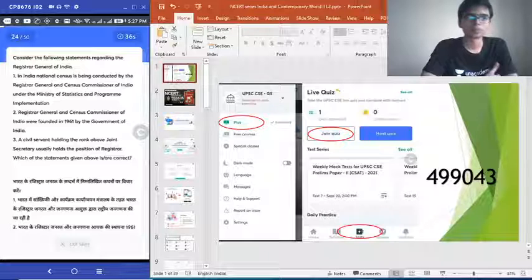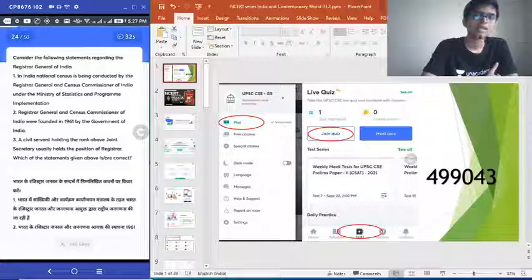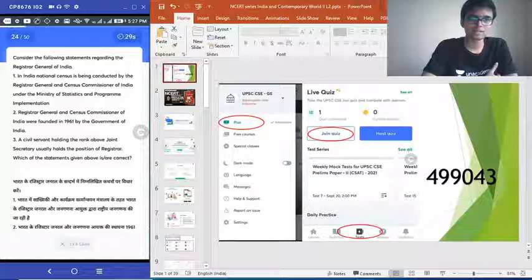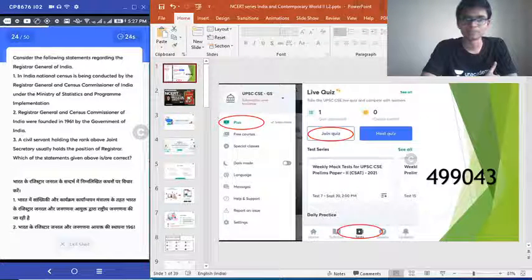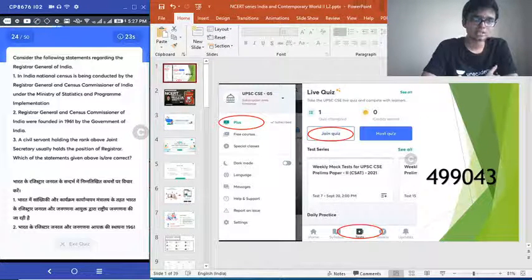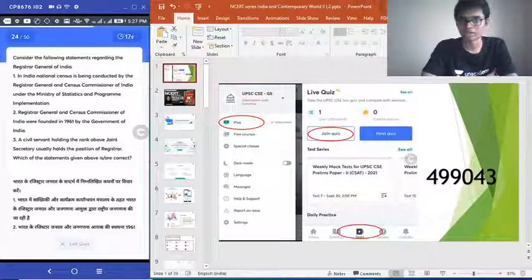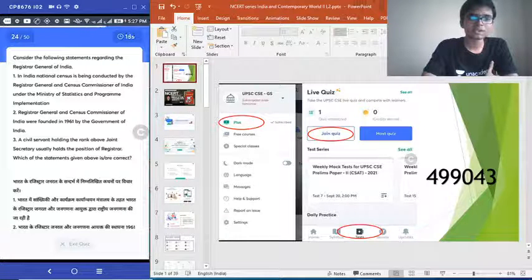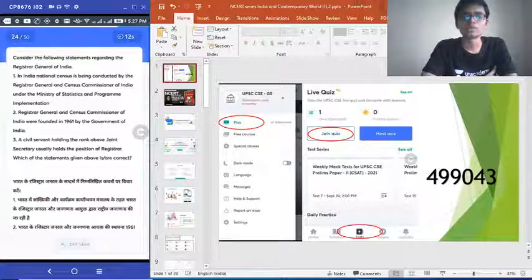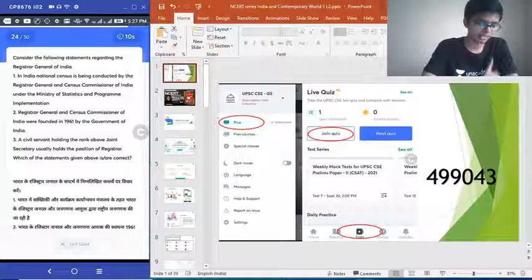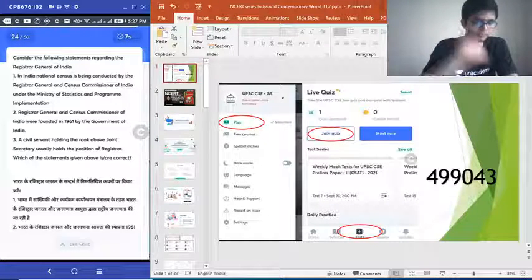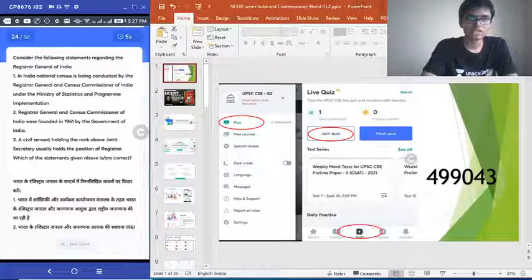Question 24. Consider the following statements regarding Registrar General of India. 1. In India, national census is being conducted by the Registrar General and Census Commissioner of India under the Ministry of Statistics and Program Implementation. 2. Registrar General and Census Commissioner were founded in 1961 by Government of India. 3. A civil servant holding a rank above Joint Secretary usually holds the position of Registrar. Choose the correct answer. Very direct question regarding the Registrar General of India. Choose the correct answer.